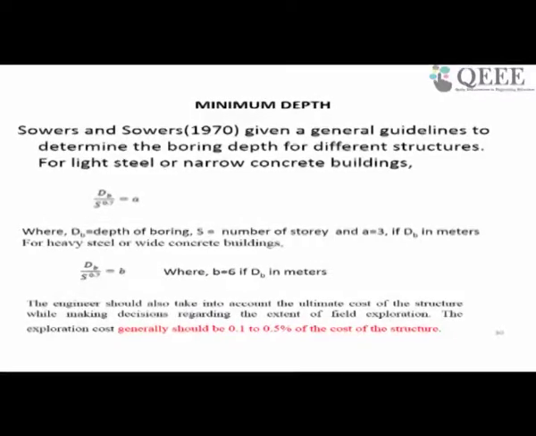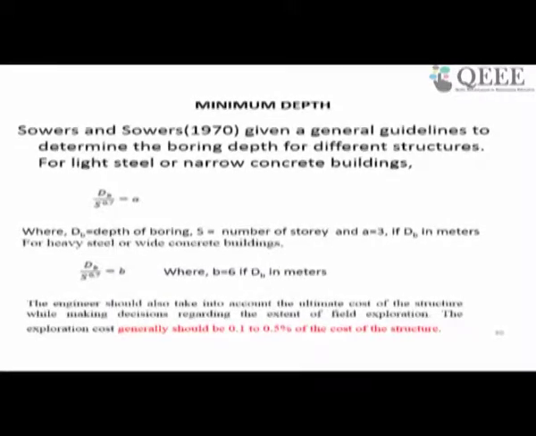There were some investigations by various researchers, and they came out with some kind of relationship. For example, Sauer and Sauer gave a relationship to find out the depth of boring. For light steel structures, you can use this equation, dB by S to the power 0.7 equal to A, where A is equal to 3 when dB is in meters. And for heavy steel structures, you can use the bottom equation, dB by S to the power 0.7 equal to B, where B equal to 6 when dB is in meters.